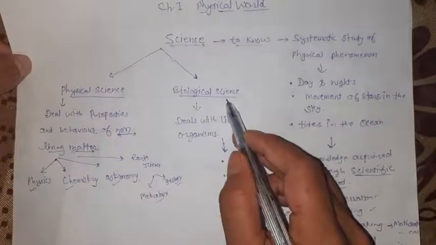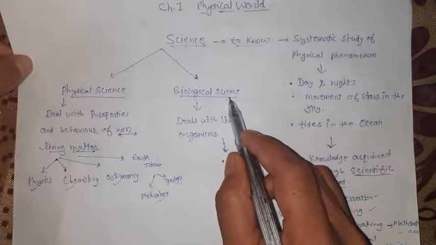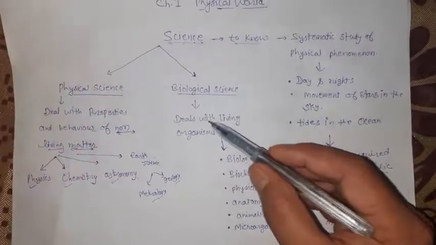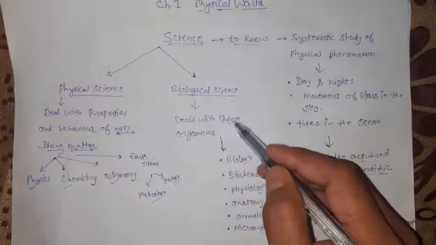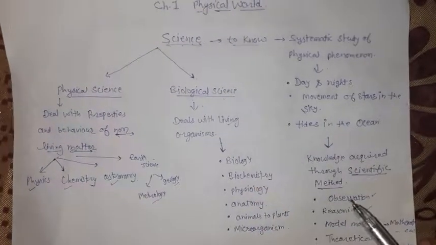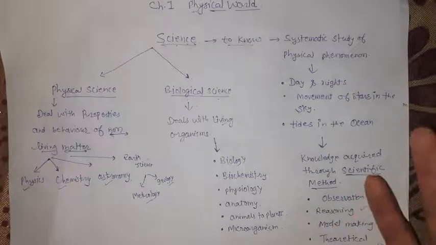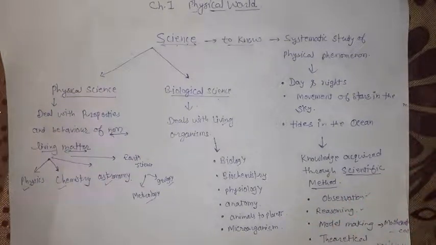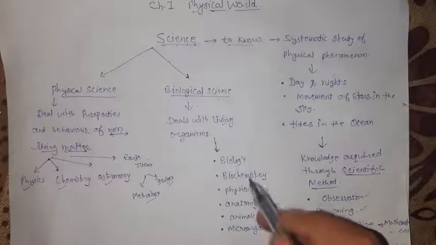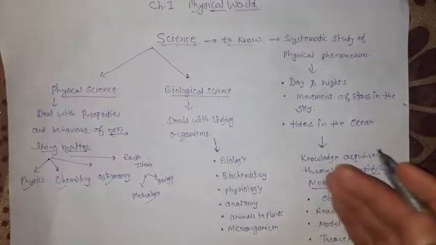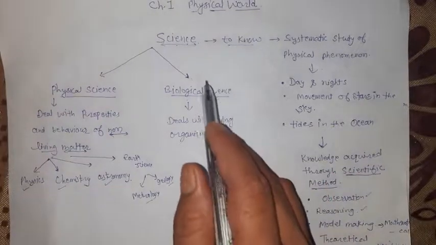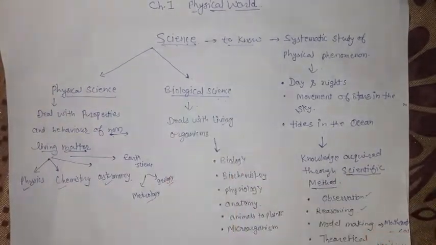Similarly, this is biological science. Biological science, students, deals with living organisms. In biology we are going to learn about the human body, its organs and tissues, and about animals, plants, and microorganisms. All of that deals with living things. Therefore this branch of science is said to be biological science.